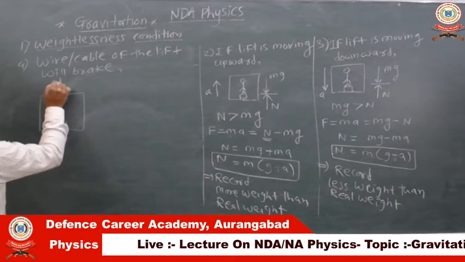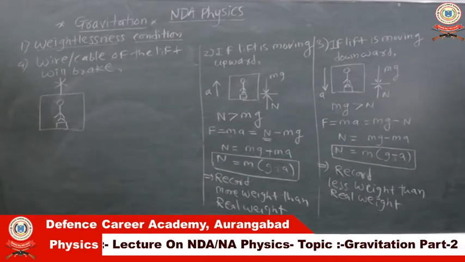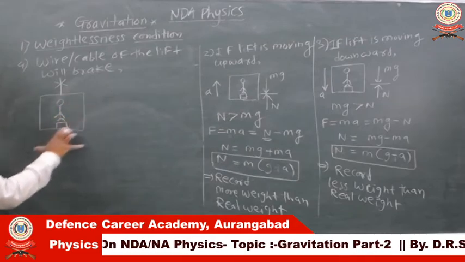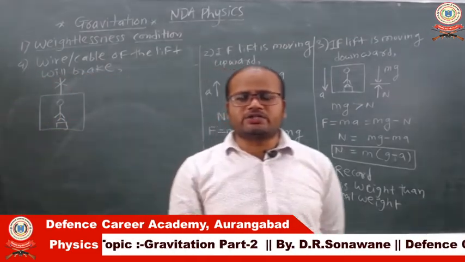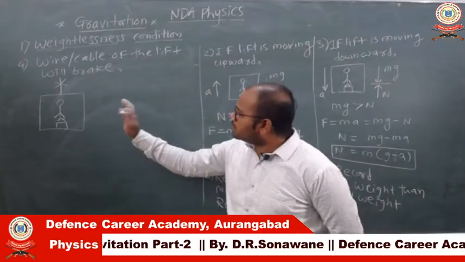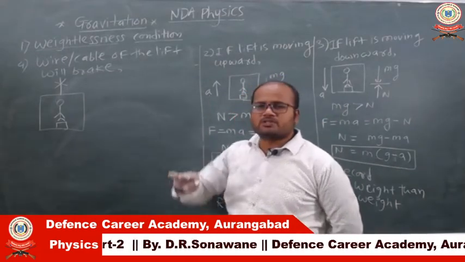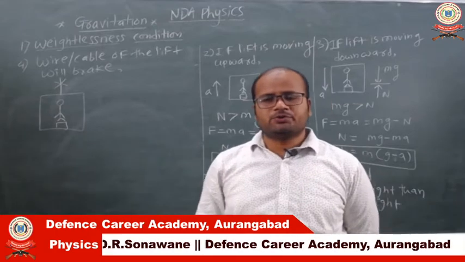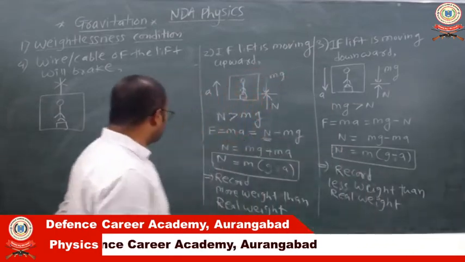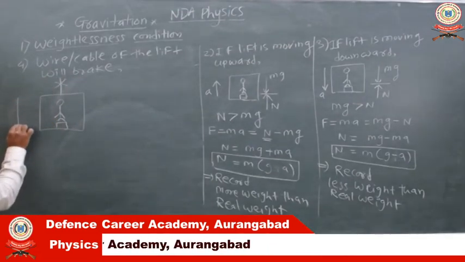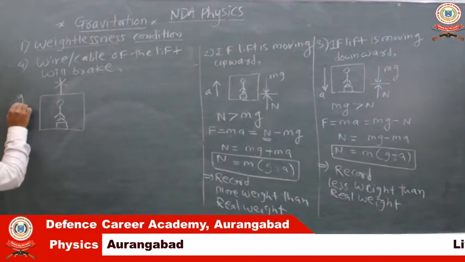If we consider this wire breaks, then the condition of that lift and the person is nothing but free fall, because in this condition that system, or we can say the lift and the person, is under the influence of gravity. So they get acceleration due to gravity. So at that time the downward acceleration is due to gravity. So here is the g.